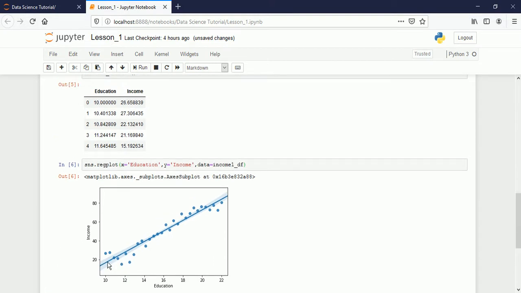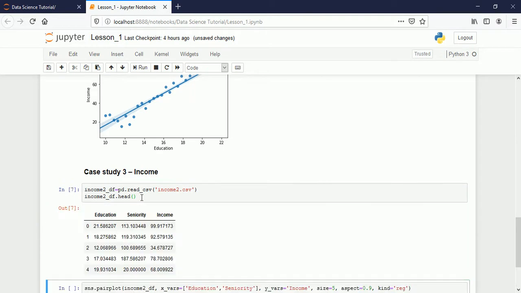For example, if you are in 12th standard, you will be getting less salary. If you are a bachelor, it depends on each value. So this one is education and this one is income. For example, at this point, if you are in 10th standard, you will be getting around this much, 22,000. And if you are a PhD holder or maybe a master's with more experience, you will have the highest income.